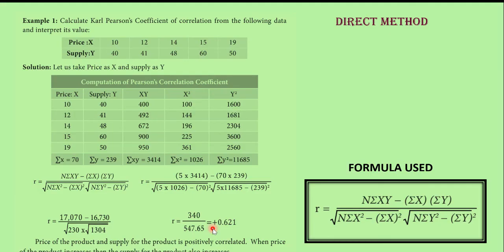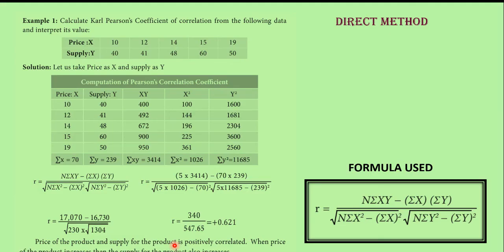So how should we write the answer? Price of the product and supply for the product is positively correlated. So both are positively correlated, because the answer is plus. When price of the product increases, then the supply for the product also increases. If you notice here, as the price increases, the supply also increases, except at this point. In all the other areas, as the price increases, the supply also increases. So totally, what is observed here? Price of the product and supply for the product is positively correlated.